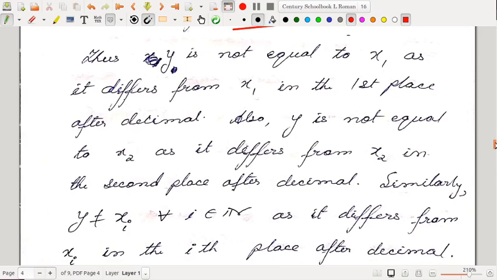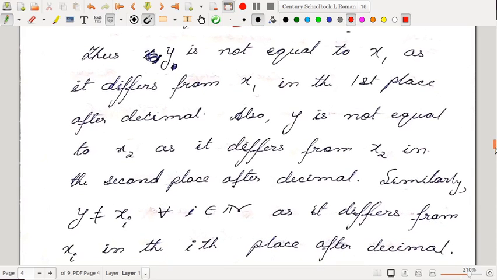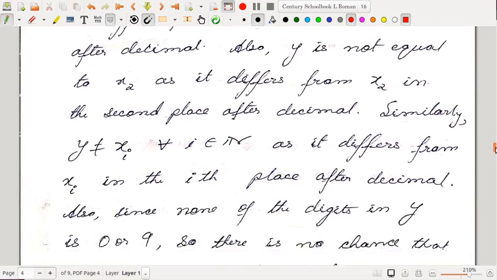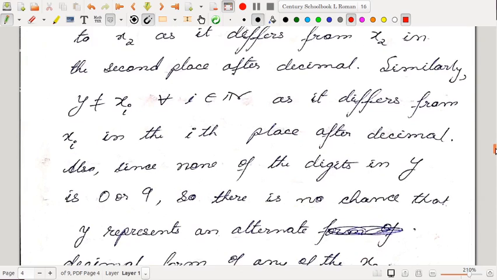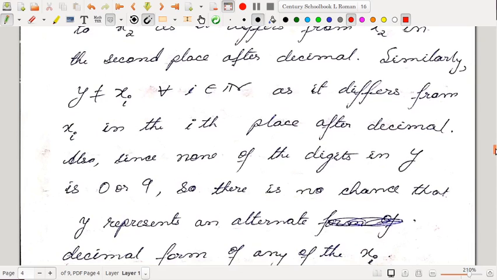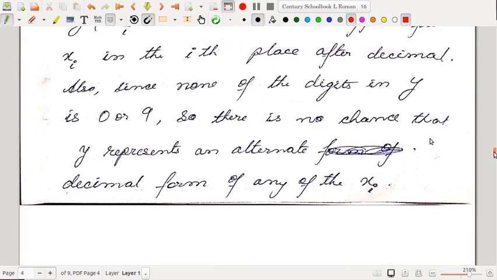y2 is not equal to a22. So in general, y differs from xi in the ith place after the decimal. Also, since none of the digits in y is 0 or 9, there is no chance that y represents an alternate decimal form of any of the xi's.